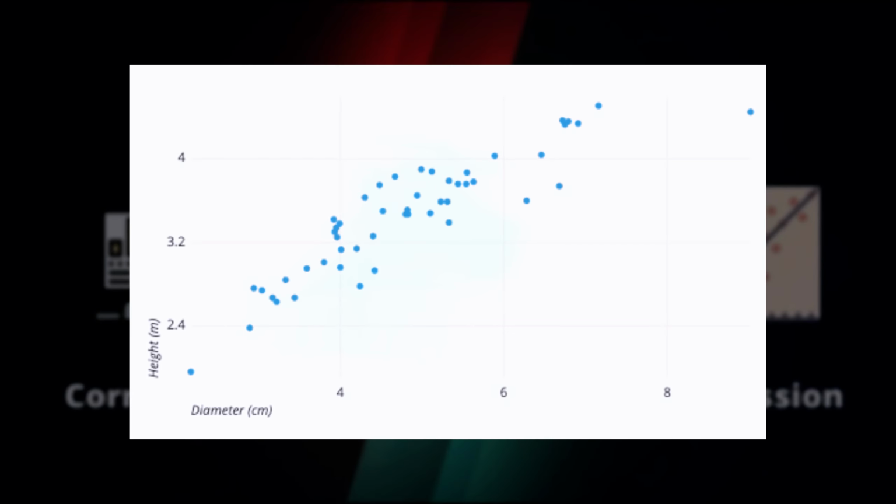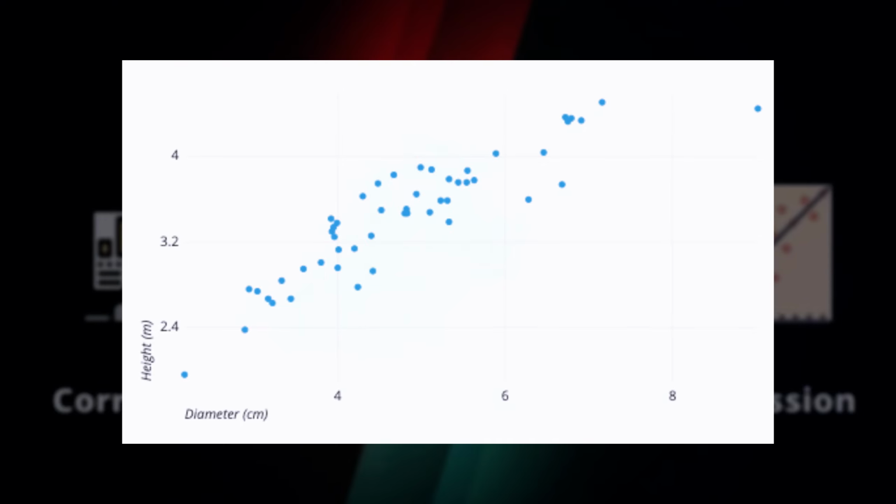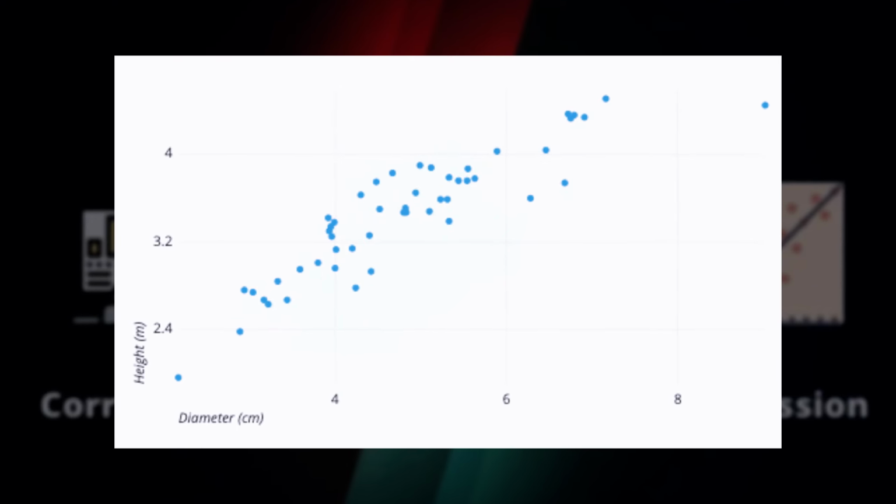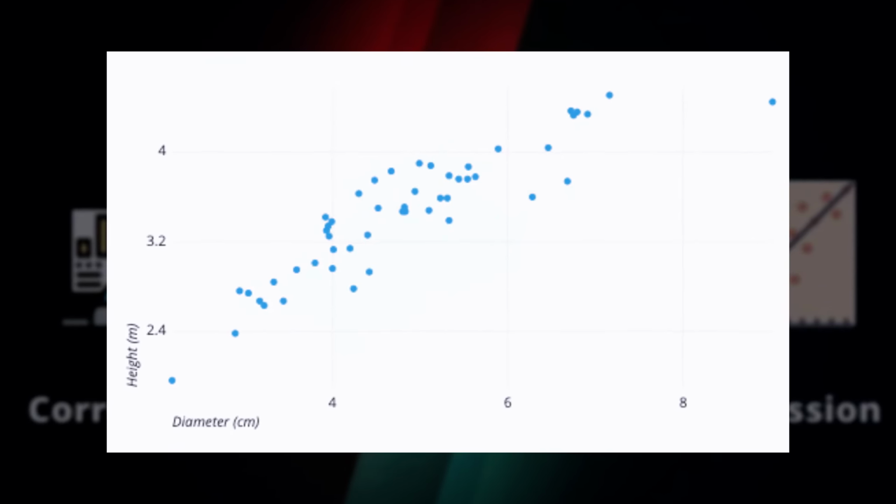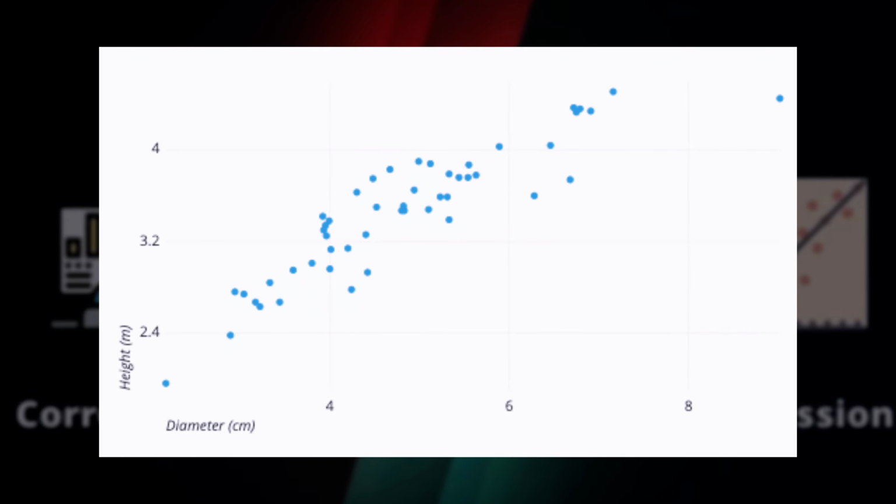So let's say we have variable x, some values here, and variable y, some values here. Then we can plot a scatter plot for these two variables, where we can see if there is a positive correlation, a negative correlation, or a zero correlation. So for positive correlation we have a scatter plot for it. And what does the scatter plot in this case look like? It forms a straight line with an upward slope.